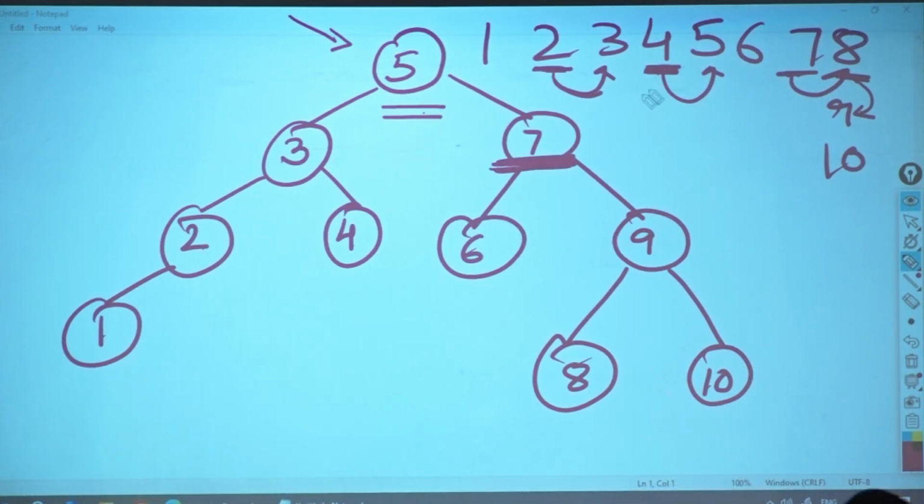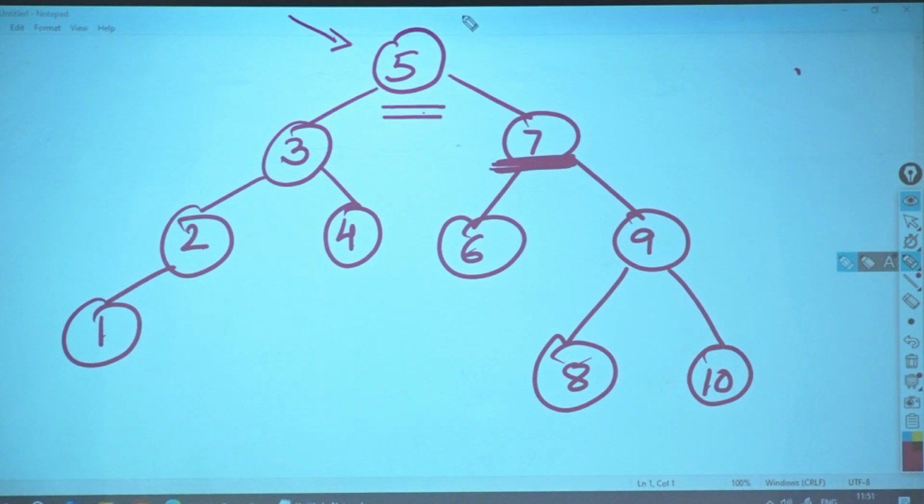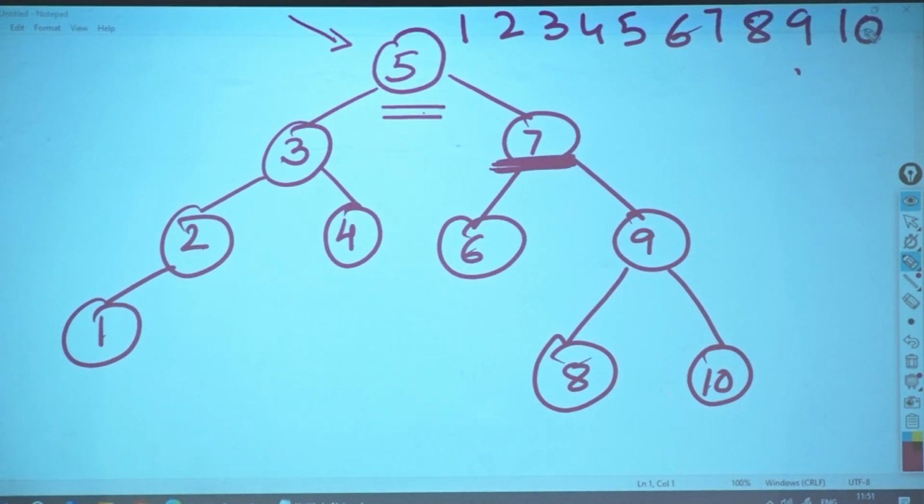So basically, whenever I am talking about a successor, if you look at the number line, it tells you to go to the right side. Now, I'll just try to delete this. Write 1, 2, 3, 4, 5, 6, 7, 8, 9, 10. This is better.